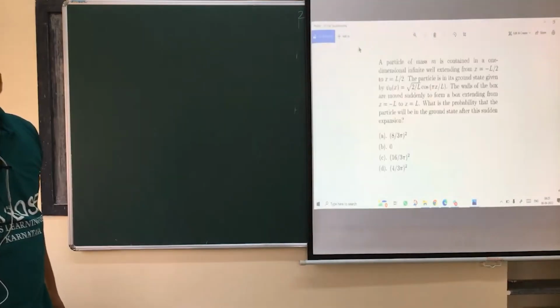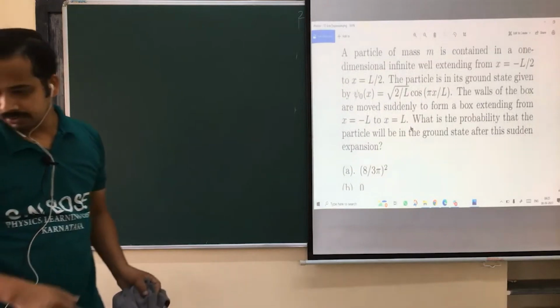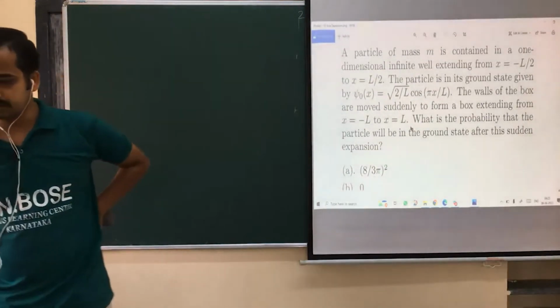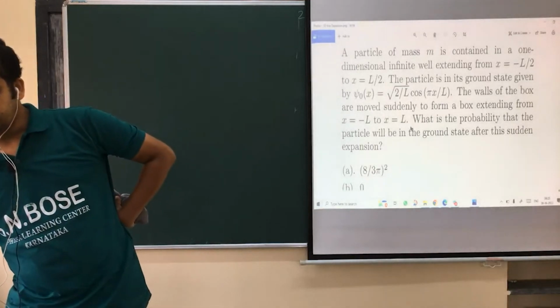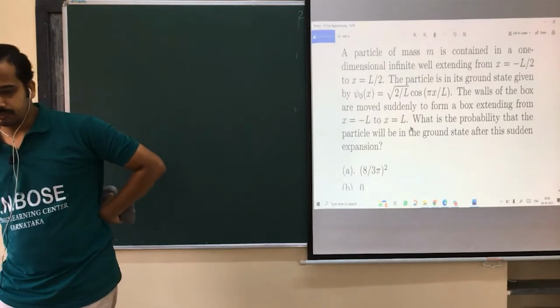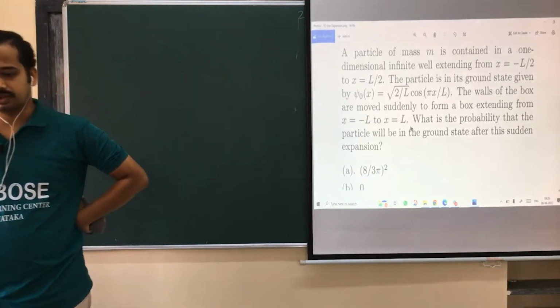I think another question on expansion. A particle of mass m is contained in a one-dimensional infinite square well from x equal to minus L by 2 to plus L by 2. The particle is in the ground state. The walls of the box move to minus L to plus L. What is the probability that the particle will be in the ground state after the sudden expansion?